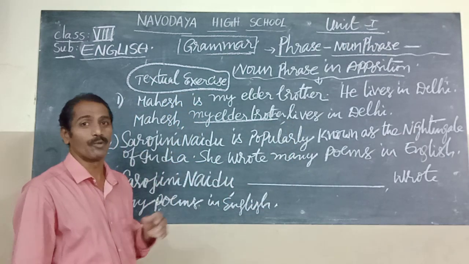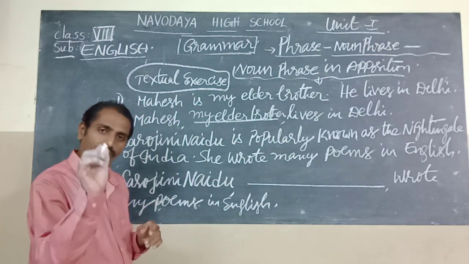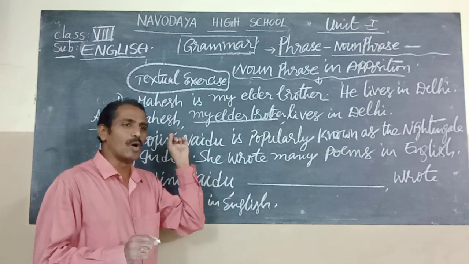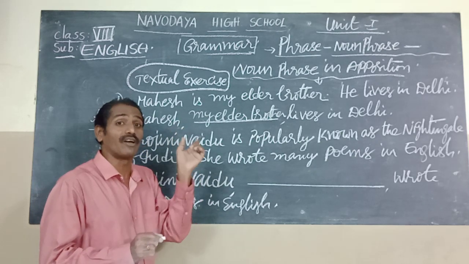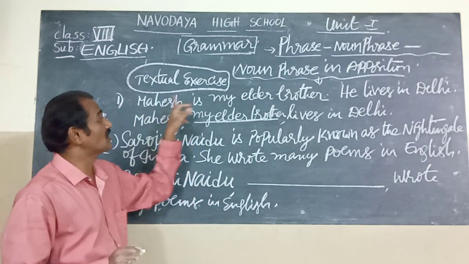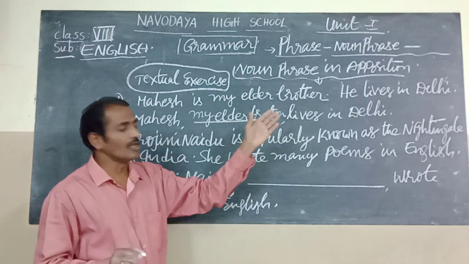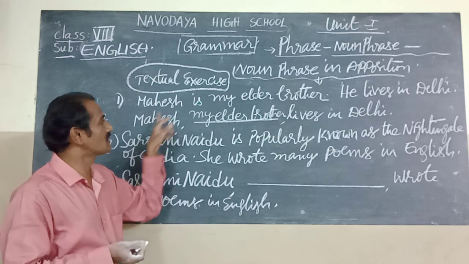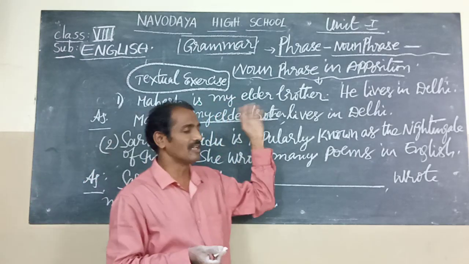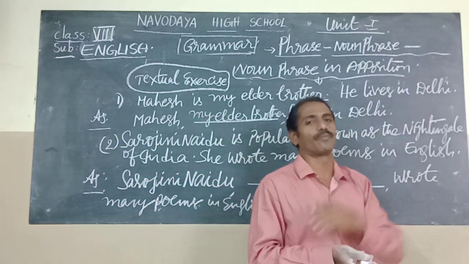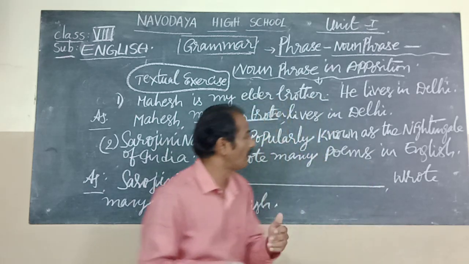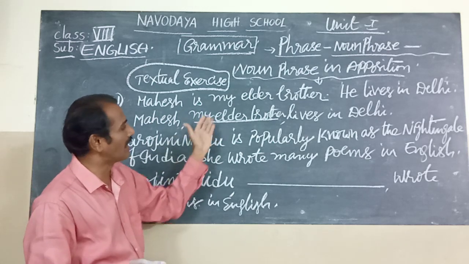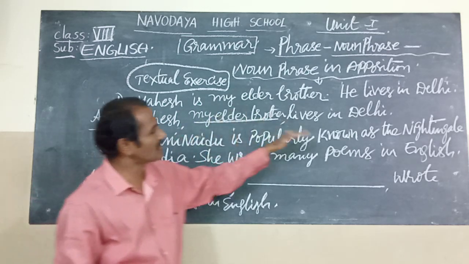The answer is over. Once again I explain. You should take a pencil and note down the question and the answer. Mahesh is my elder brother. He lives in Delhi. In this sentence, Mahesh is a noun, elder brother is a noun, and Delhi is also a noun. So, Mahesh, comma, my elder brother, comma, lives in Delhi.